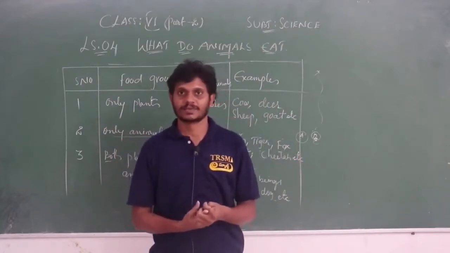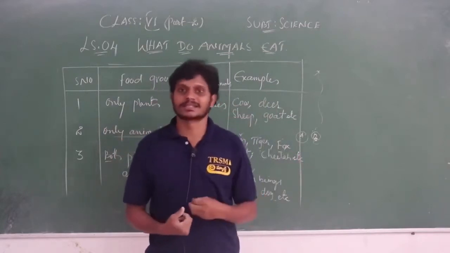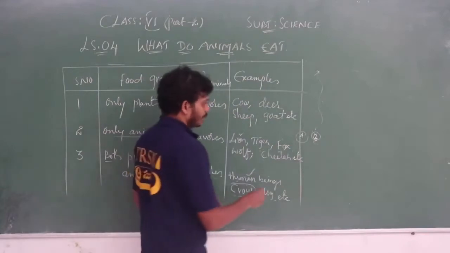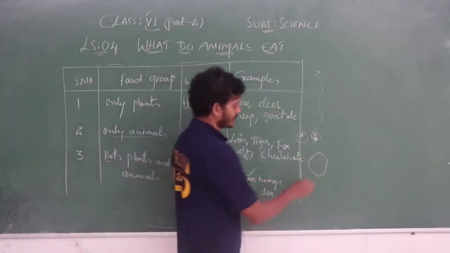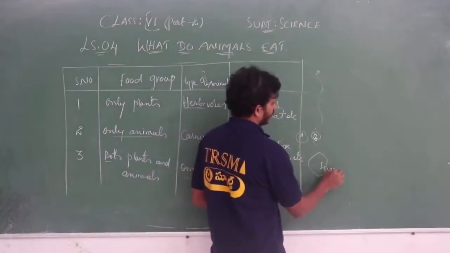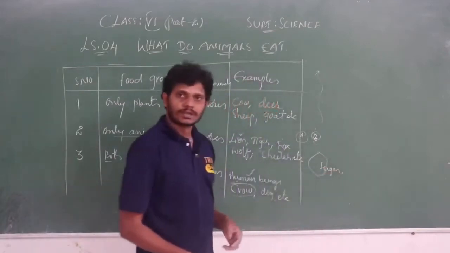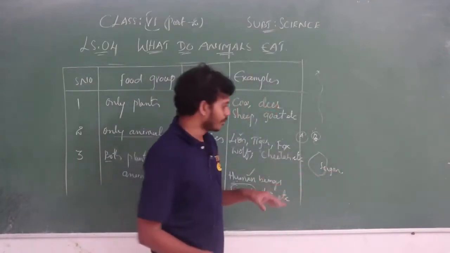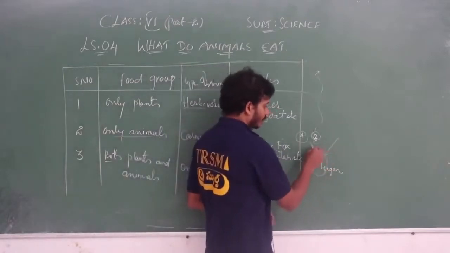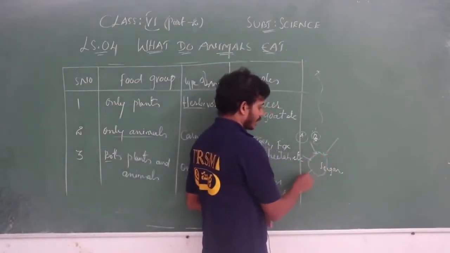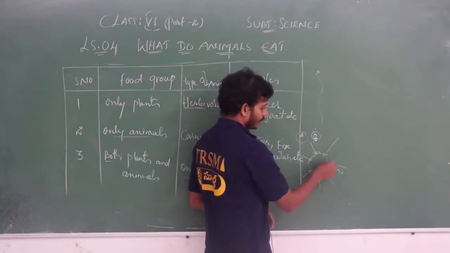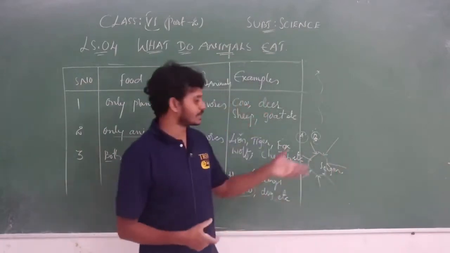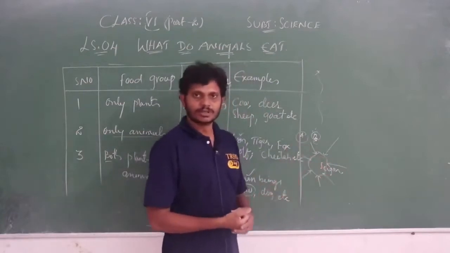Rats and even ants too. Suppose I place some quantity of sugar somewhere here. After some time we see many ants come one after the other and stick to it. They try to take the food, the sugar, or the sweet which is present here.